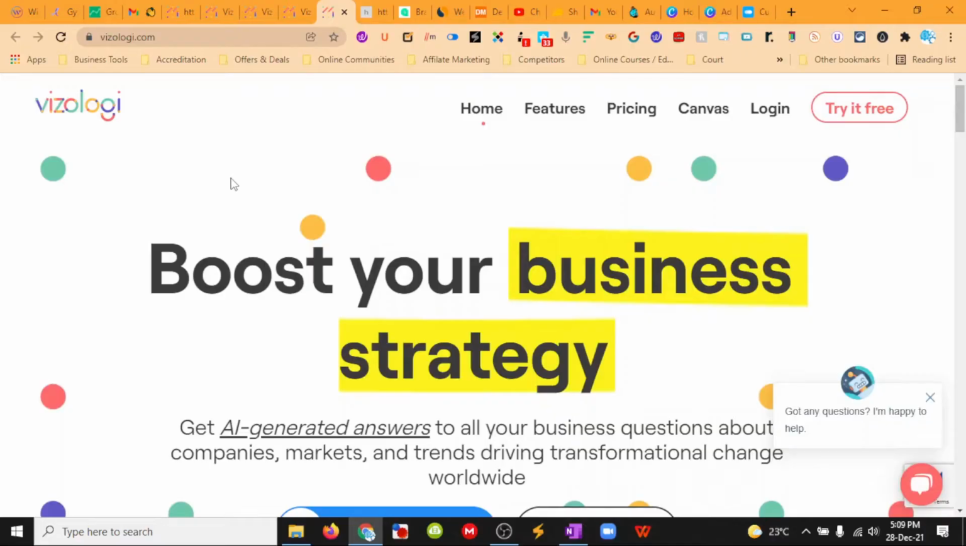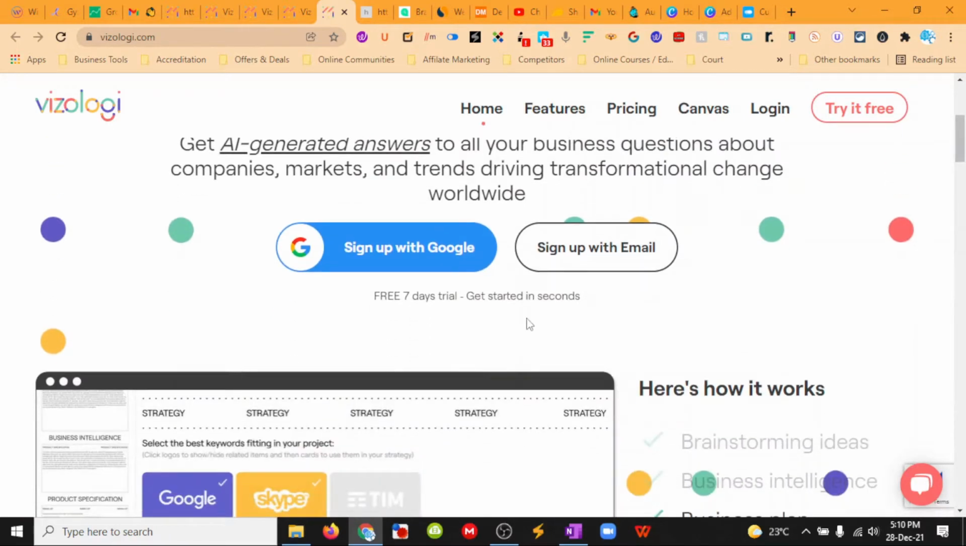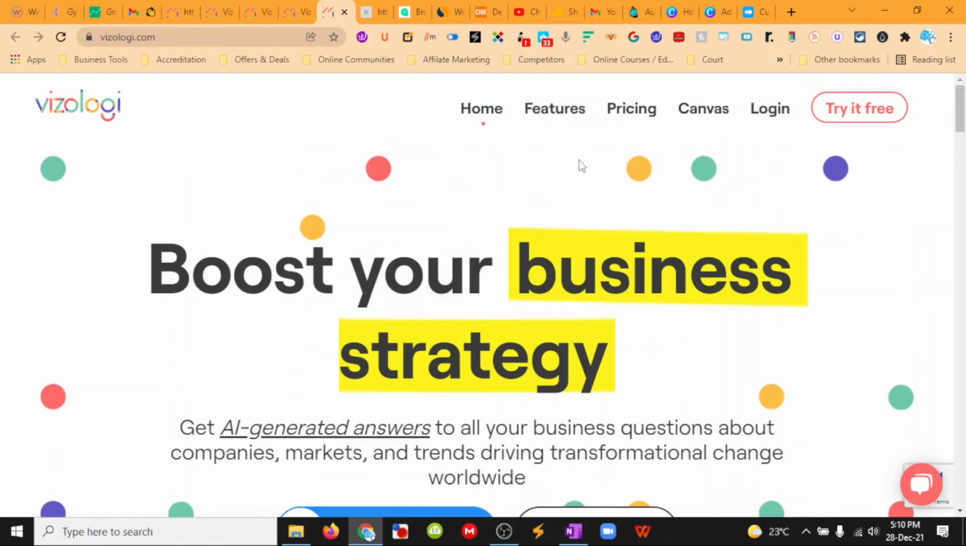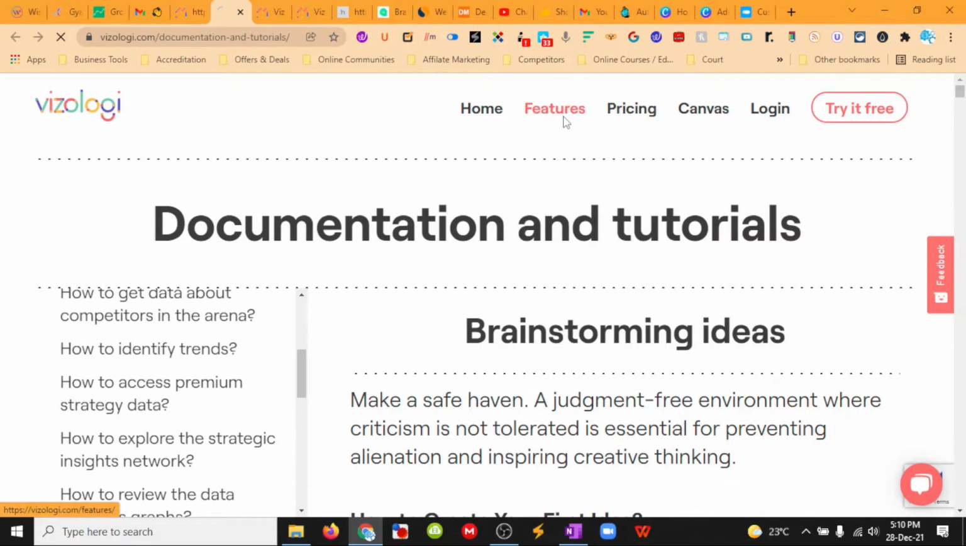So let's go and have a look at this tool. Vizologi, so boost your business strategy. It's a business strategy tool that uses AI. You can have a 7-day free trial with this tool. And let's just go and have a look at its features.